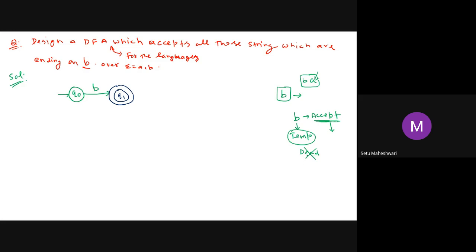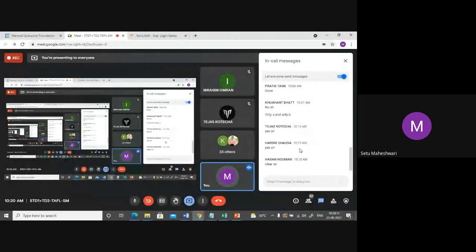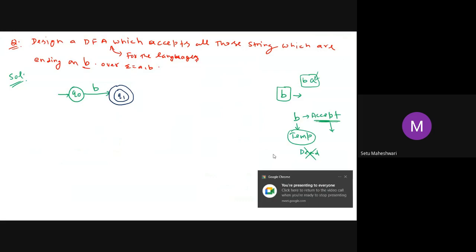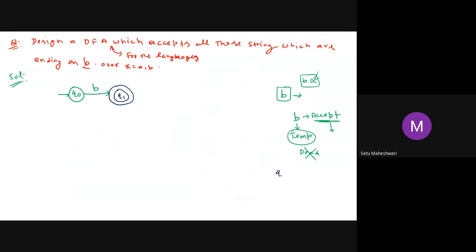Now the minimum string is completed. To generalize for each and every string, I am supposed to complete all the paths. From Q0, right now we have two states. From Q0, do I have a path for B? Yes. Do I have a path for A? No. Now I will create it.